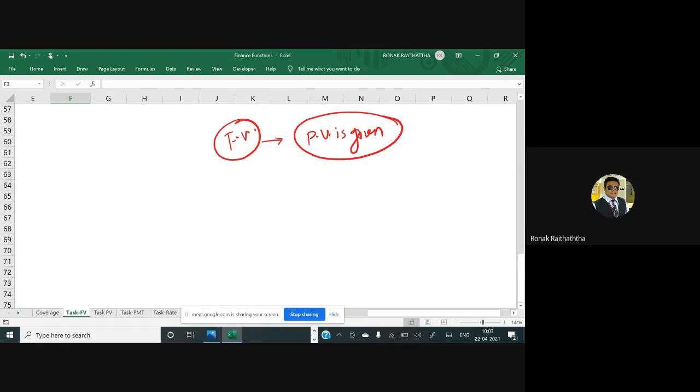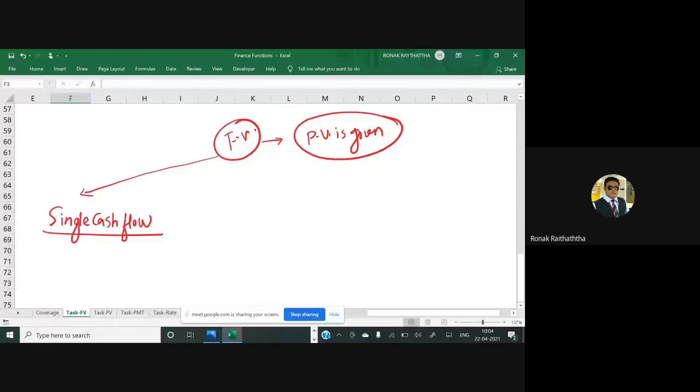Now, if we are supposed to find the future value, then you will encounter various types of transactions. The first type of transaction can be a single cash flow. Try to understand the meaning of single cash flow. Single cash flow stands for you are investing only for one point of time.